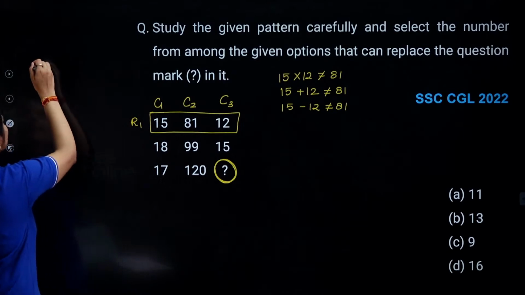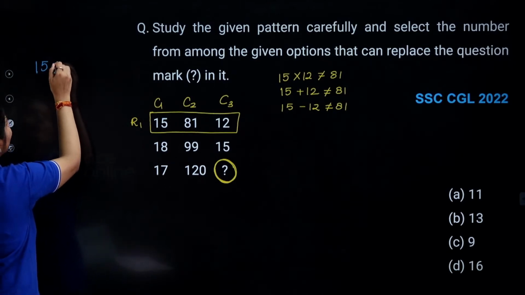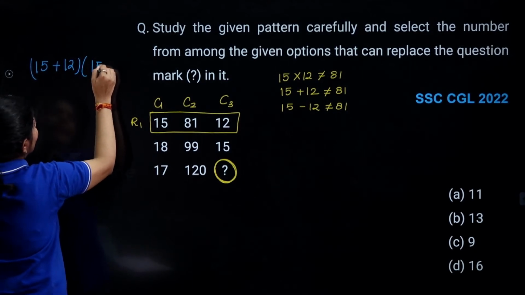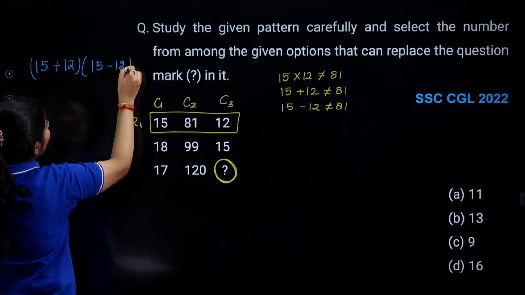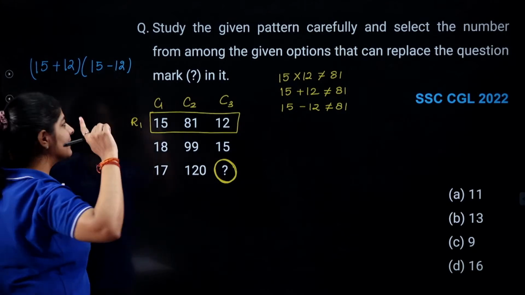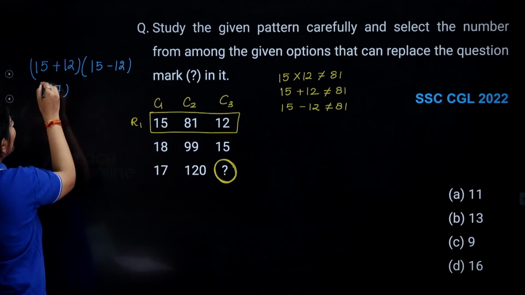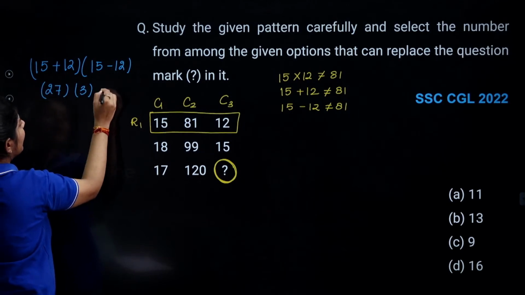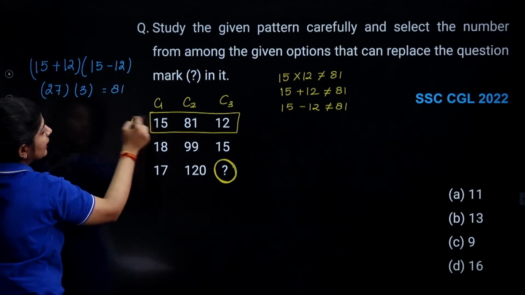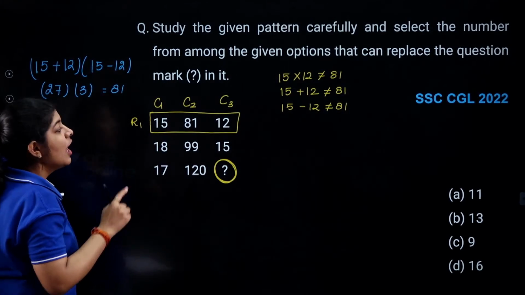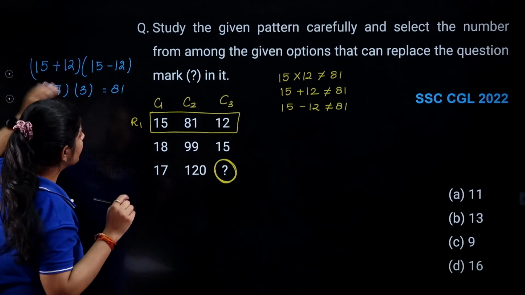If I do it like this, 15 plus 12 into 15 minus 12. Are we getting any answer? Just simply check. Here I am getting 27 and here I am getting 3. And it is equal to nothing but 81, which is given in column number 2. Right? Okay. Now I'll apply the same thing with my row number